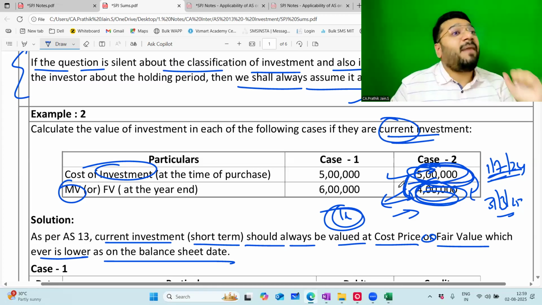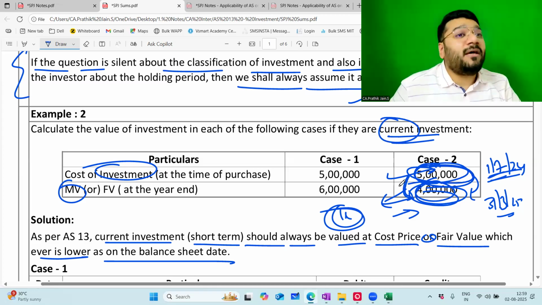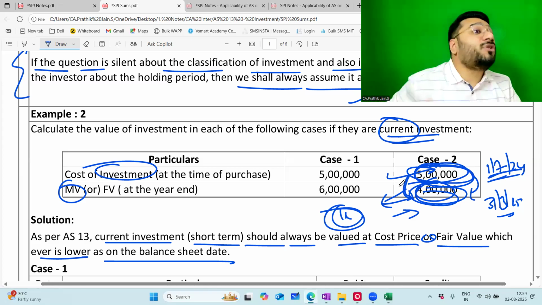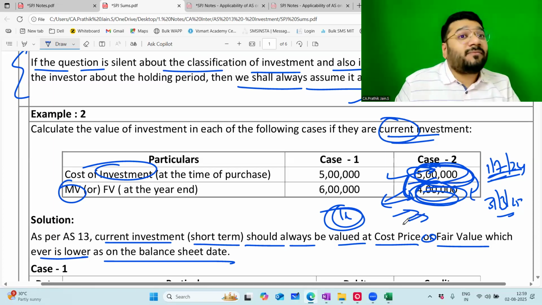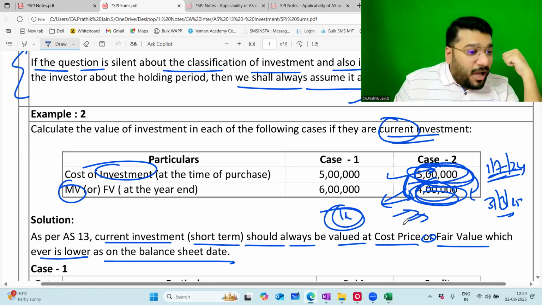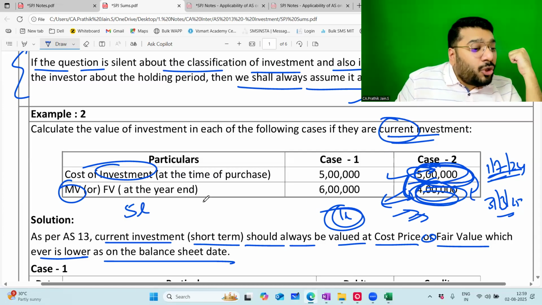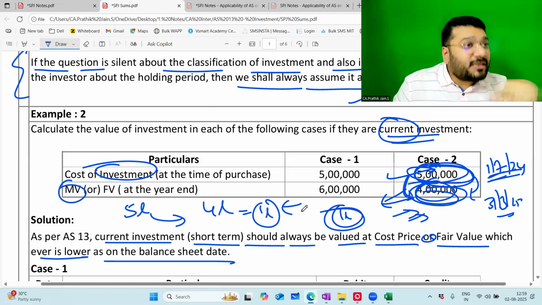So you're reducing the investment by 1 lakh rupees. You're being prudent here. Prudent means what? You're providing for a foreseeable loss. Actual loss happens when you sell it. Now, 5 lakh worth of investment, you're saying it's 4 lakh. So you want to reduce the investment by 1 lakh. You're booking a loss. Is this loss the final loss? Realized loss or unrealized loss?